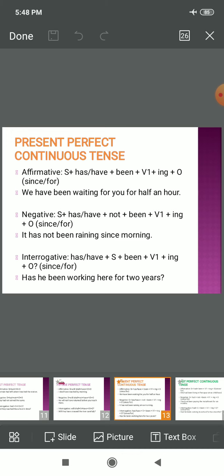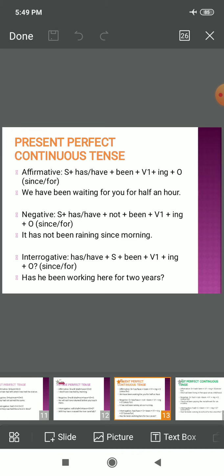So children, next is the perfect continuous type. This is a bit complex as compared to the previous one, as we have been doing the simple types. So you need to pay a bit more attention towards this, right?